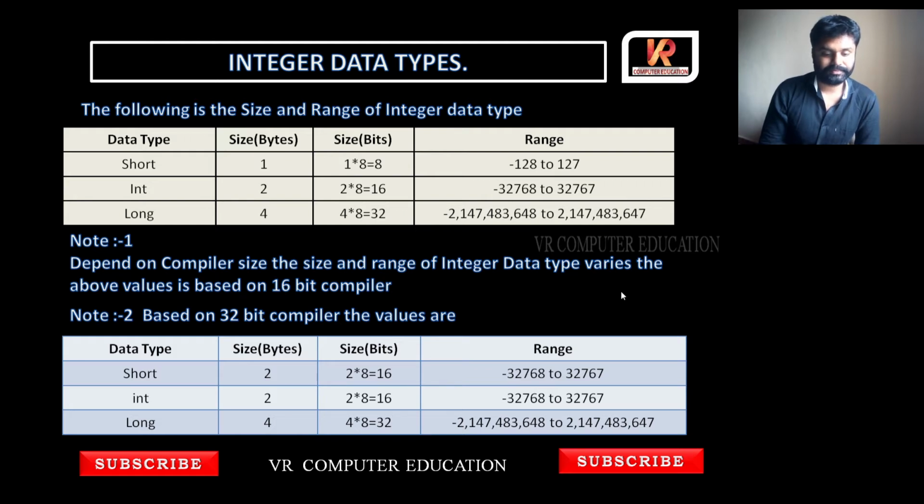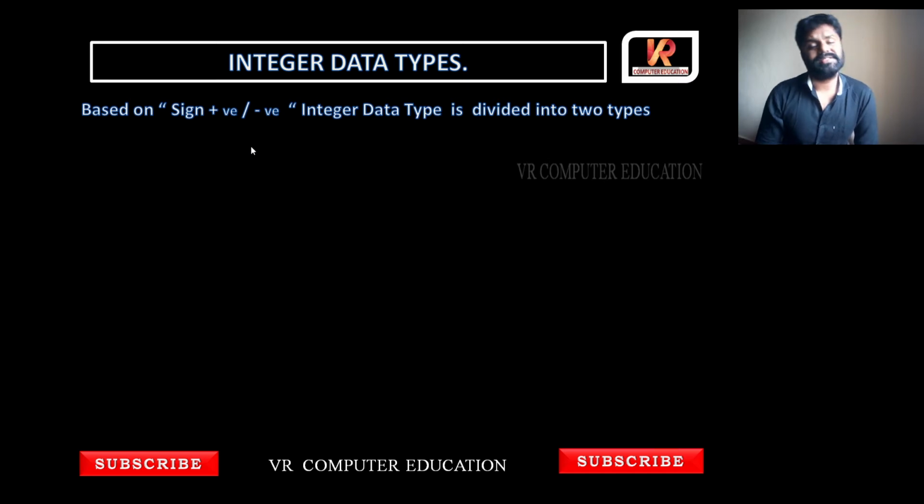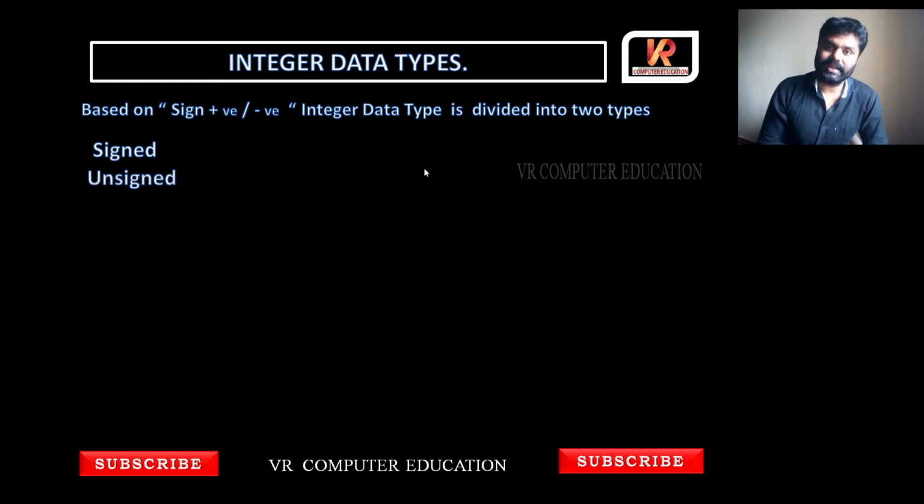Next. Based on sign. Sign means here we have positive values, negative values. Plus means positive, minus means negative. So based on the sign, that is either plus or minus, the integer data type is divided into 2 types: signed data type and unsigned data type.